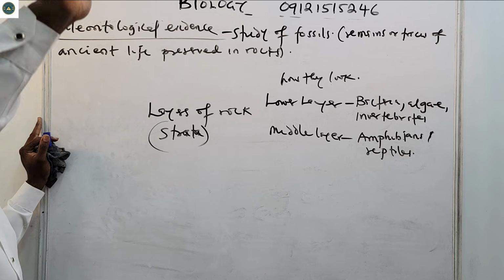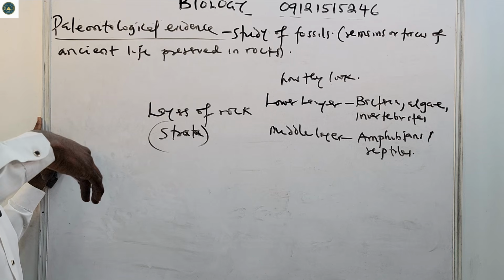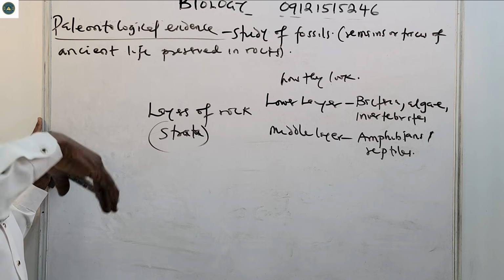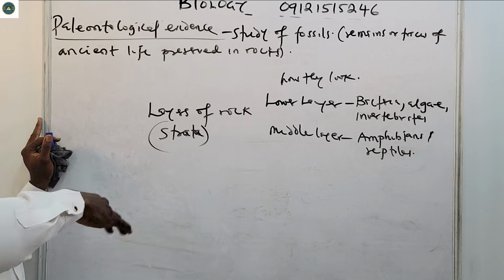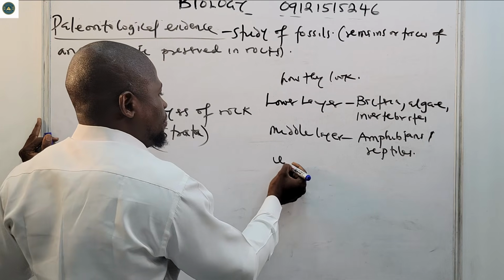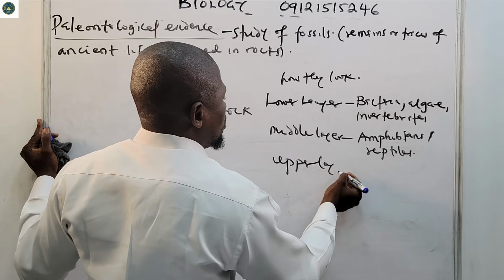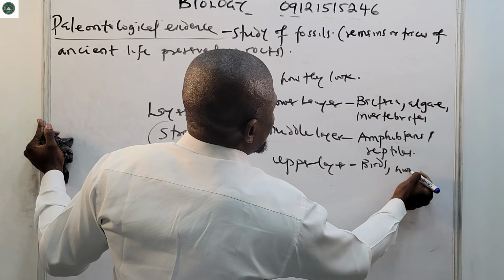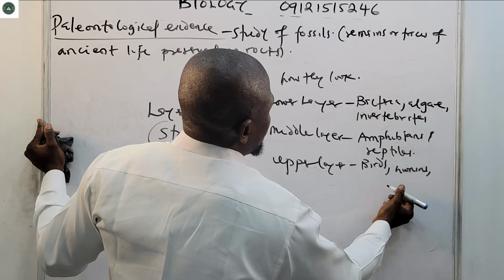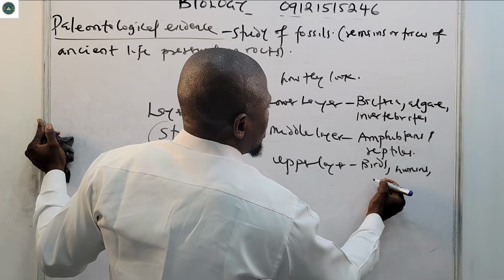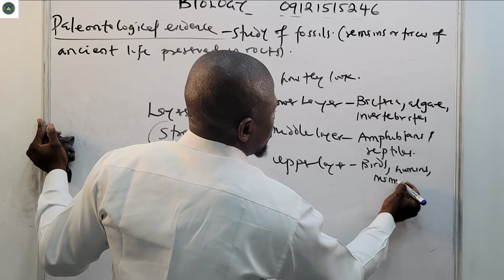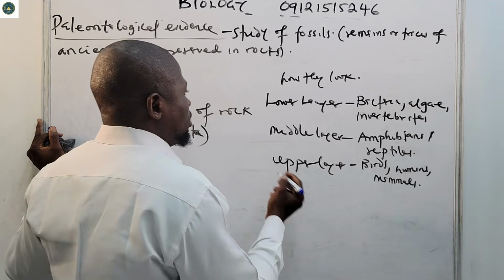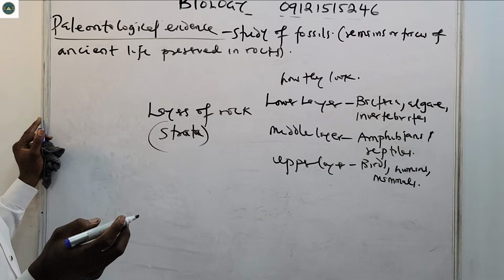While in the upper layer we find mammals, birds, and humans. These are the organisms that we find in the upper layer.